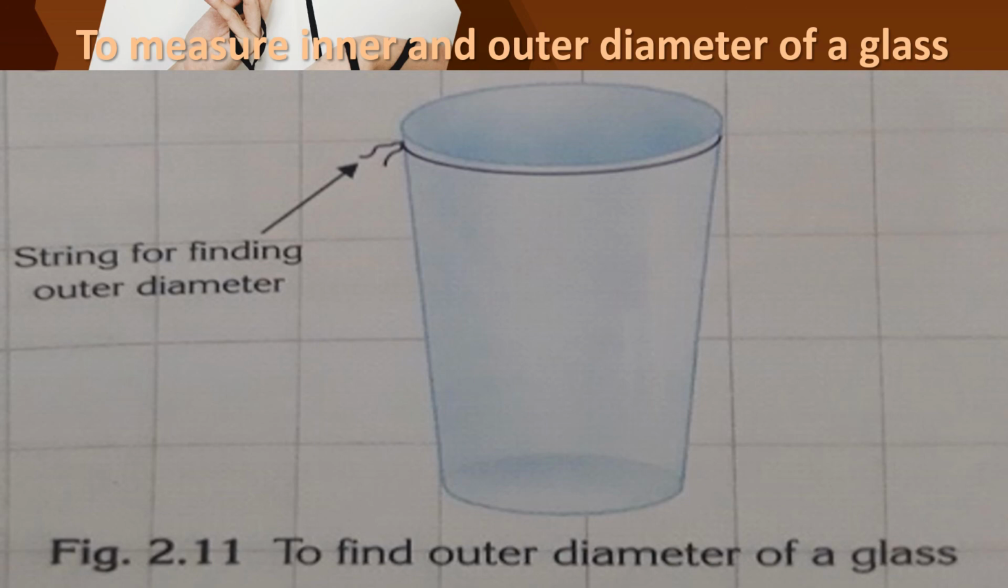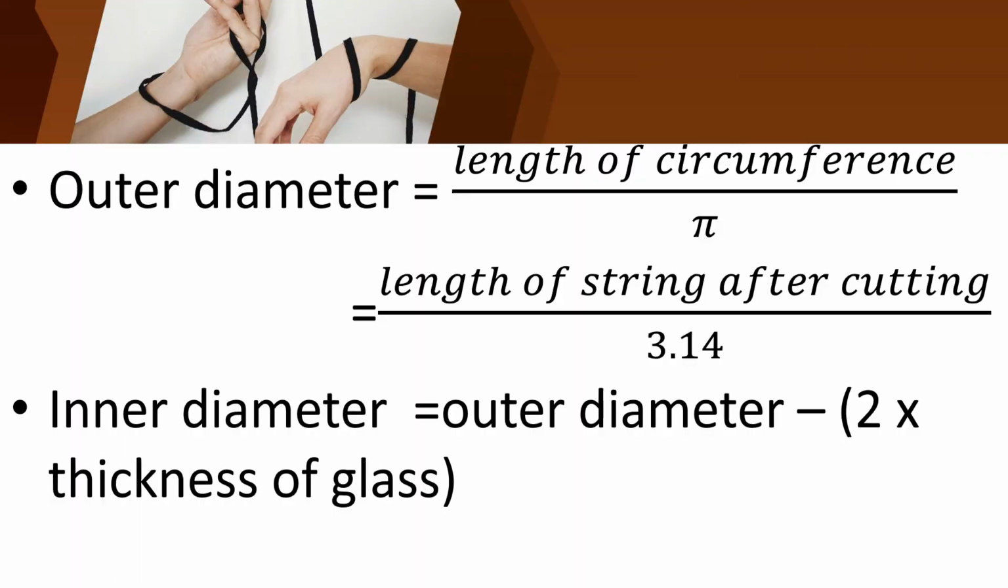If you take that string and measure it, you can easily find the length of the circumference. That is the length of the circumference, the outer layer of the circumference, is it children? So we can find the outer diameter very easily. How will you find the outer diameter? We have found the length of the circumference by using that string.